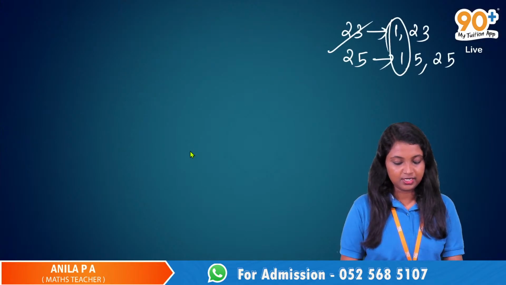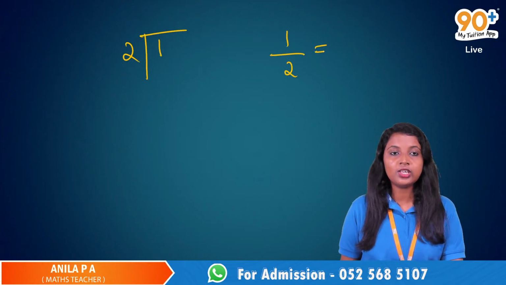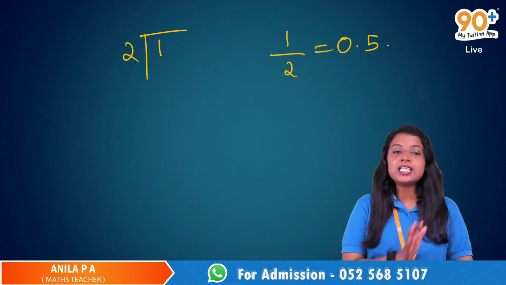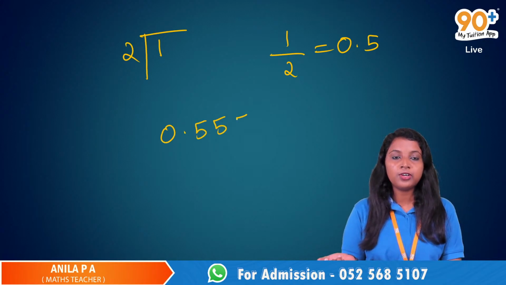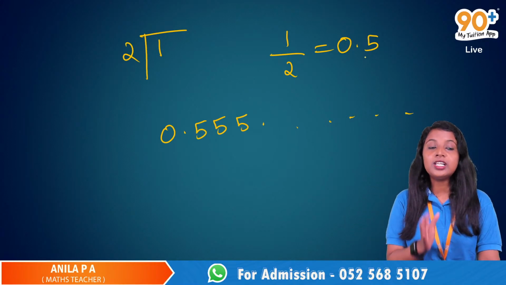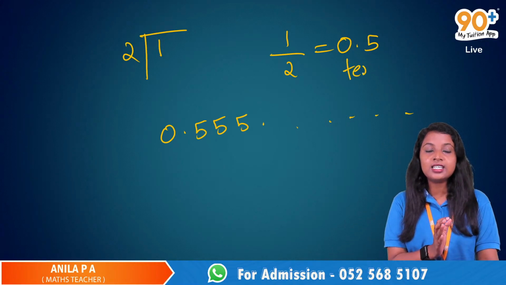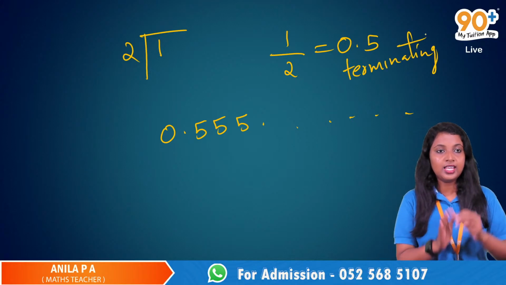When we divide 1 by 2, we will get 1 by 2 is equal to 0.5. So it is ending here. But we have some other decimals like 0.5555, it goes on like this. Here, if it is ending at a point, we say that it is terminating. Yeah, it is ending there.